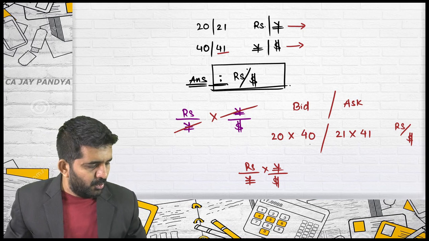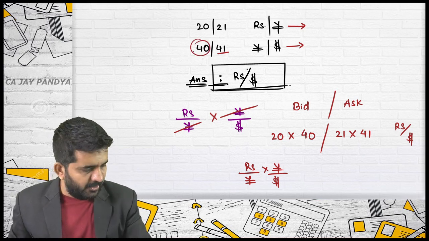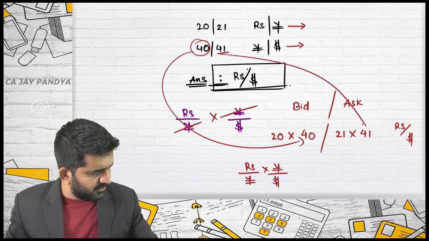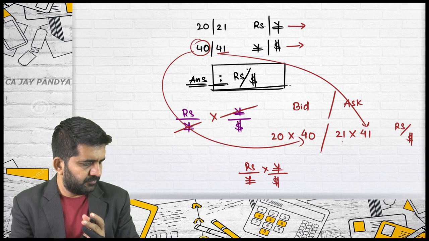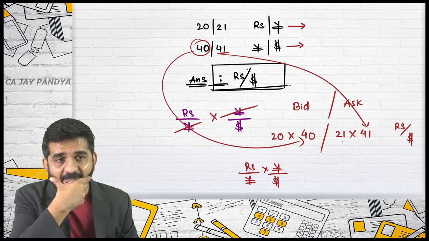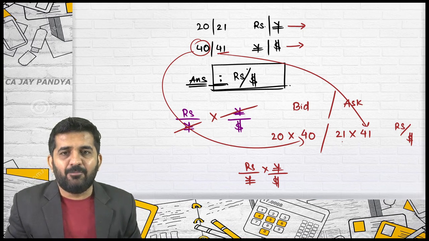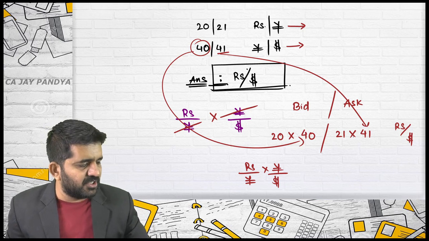Stuti, don't we need to do bid to ask and ask to bid? I have written bid in bid and ask in ask. Is it correct or incorrect? It is correct, sir. Why? I need not do bid to ask and ask to bid, because you are not reciprocating anything. Exactly. I am not converting direct into indirect. I am getting the direct answer by just finding out the answer.